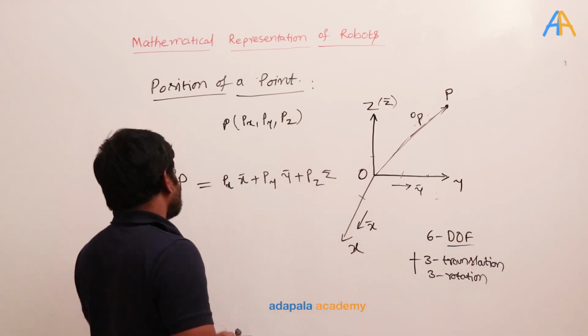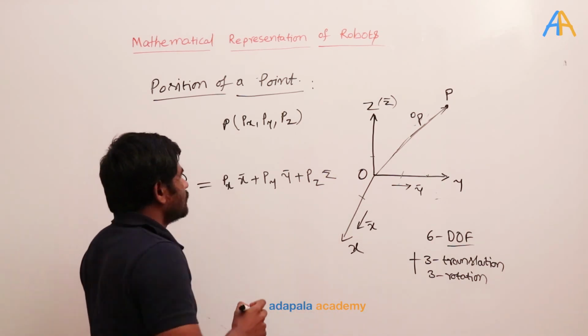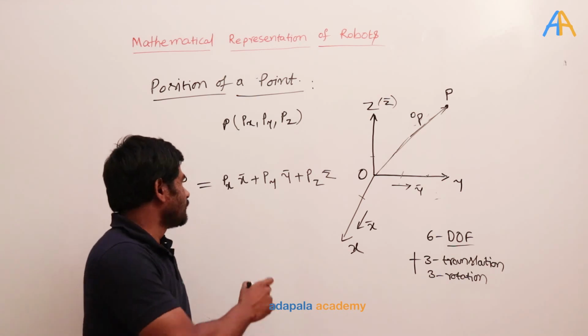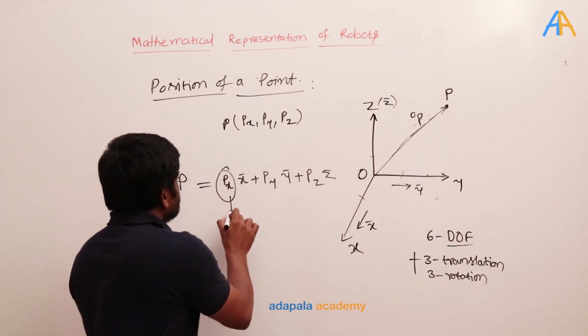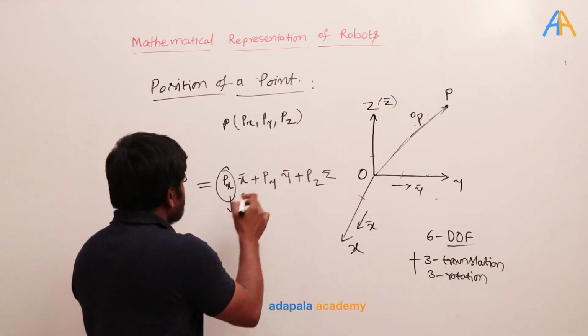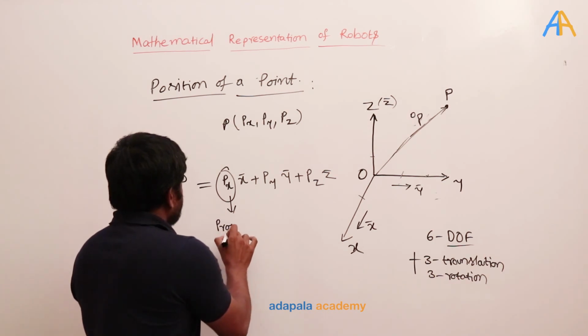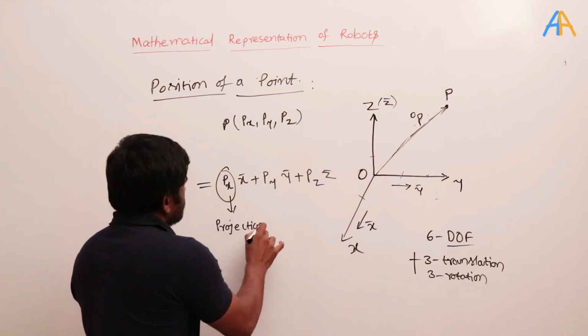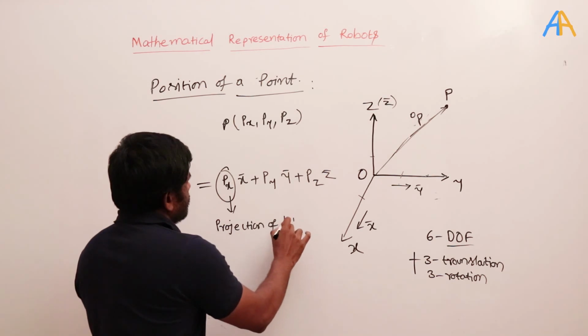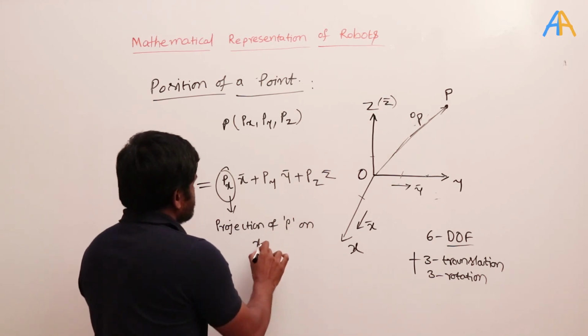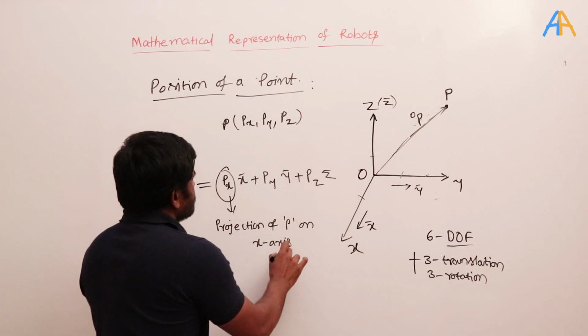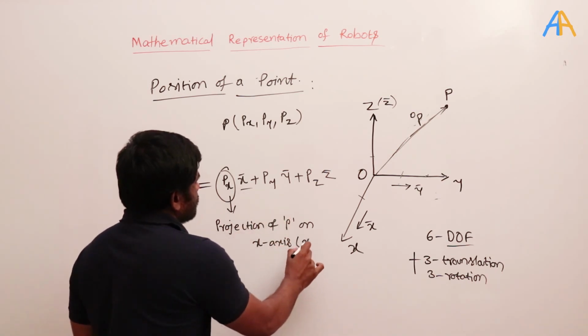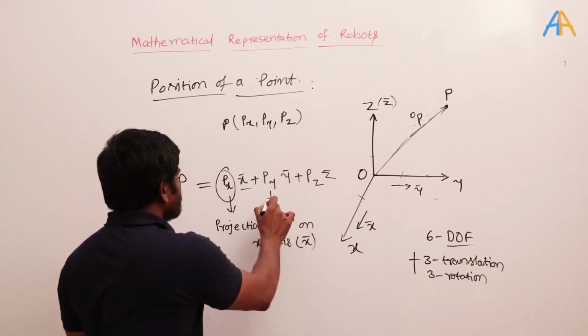Okay, this is a simple concept, but here we need to remember carefully what is the meaning of px. Px is nothing but the projection of P on the x-axis, where the unit vector is x bar. In the same way, what is py?